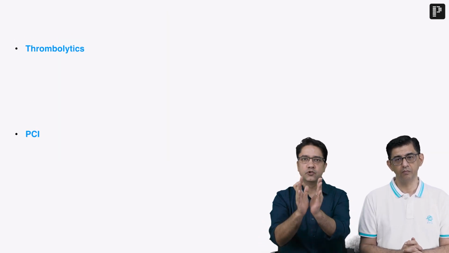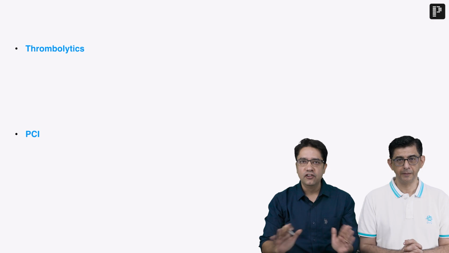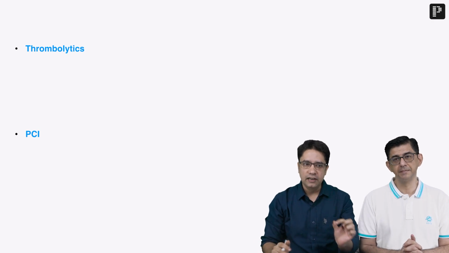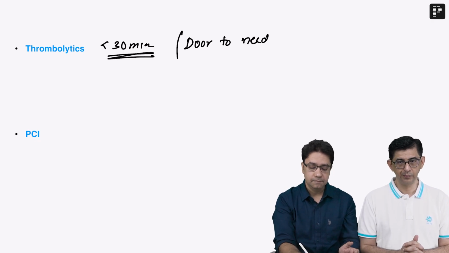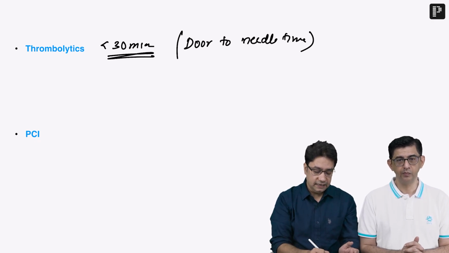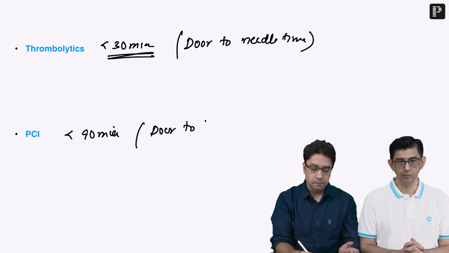So as the patient comes to your door at the hospital, you will not waste time. Thrombolytics must be given within 30 minutes as the patient arrives. Let's call it door to needle time. While PCI must be done within 90 minutes, it is known as door to balloon time.